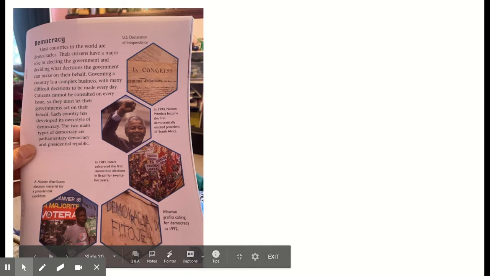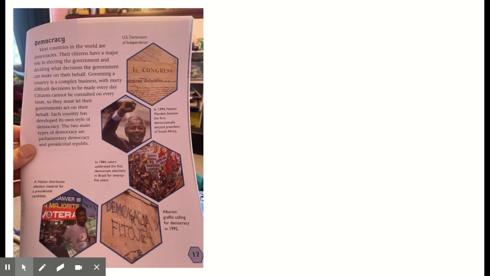Democracy. Most countries in the world are democracies. Their citizens have a major role in electing the government and deciding what decisions the government can make on their behalf. Governing a country is a complex business with many difficult decisions to be made every day. Citizens cannot be consulted on every issue, so they must let their governments act on their behalf. Each country has developed its own style of democracy. The two main types of democracy are parliamentary democracy and the presidential republic.